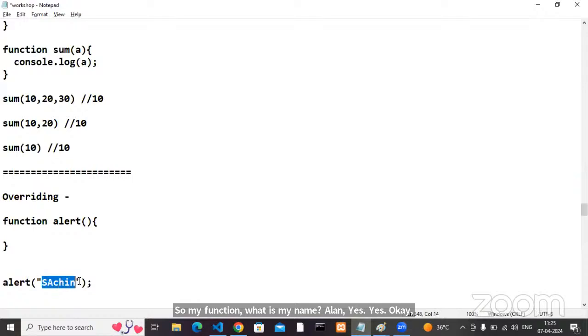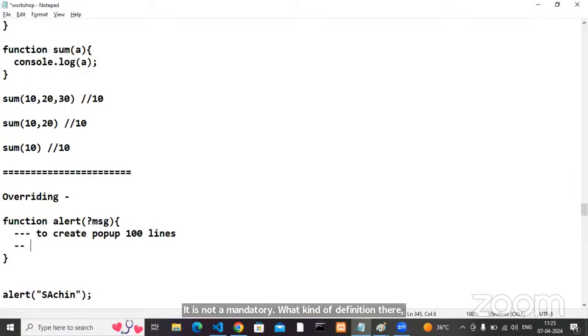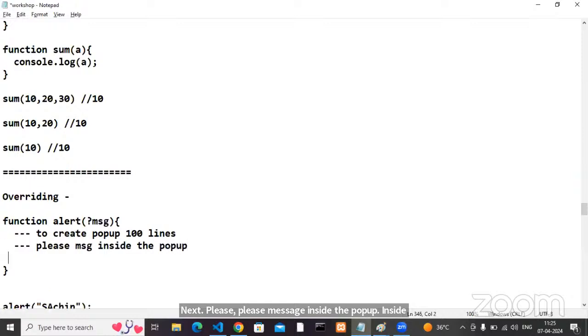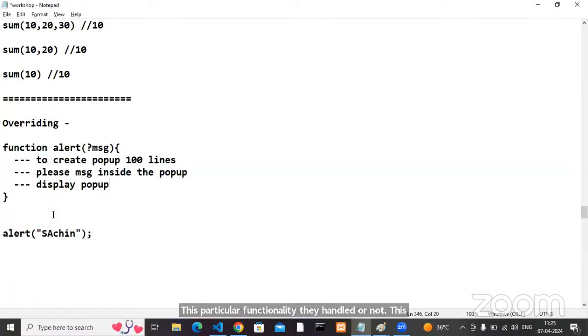This particular Sachin, you passed or not. If you don't pass it also, no problem, because it is an optional parameter. It is not mandatory. What kind of definition have they written? To create a pop-up, they wrote 100 lines of code. Next, place the message inside the pop-up, and display the pop-up. This functionality they handled or not? Yes or no? That is already existing functionality.